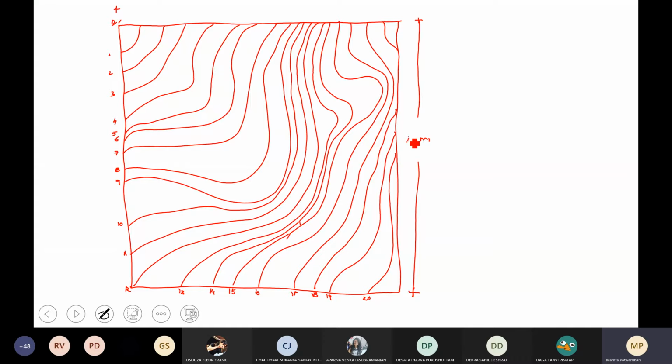Let's make it say 18. Okay, so the size is 80 meters by 80 meters. Is that okay? Can you guys hear me? Yes. Okay, so the size is 80 meters by 80 meters in total. The contour interval is 1 meter.